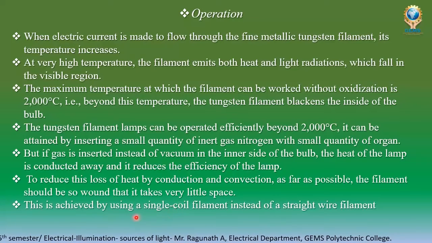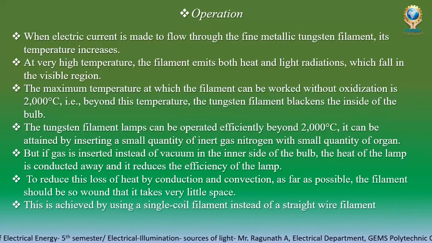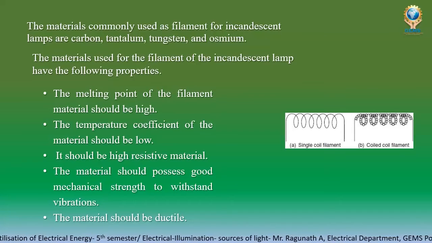It can be done by a single coil filament instead of a straight wire filament. Means we will use a coil, then we will achieve this. Here the coil element is there instead of straight wire, a single coil. This is a coiled coil. This also we can use.